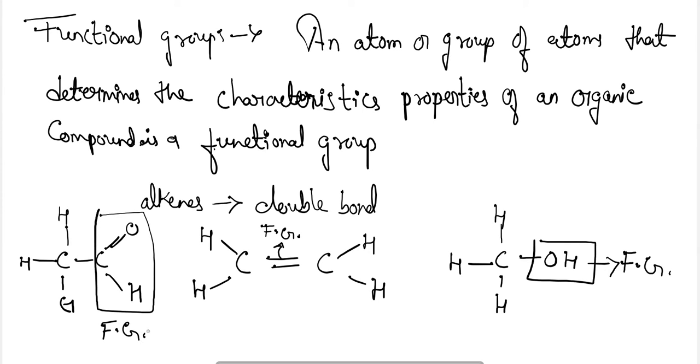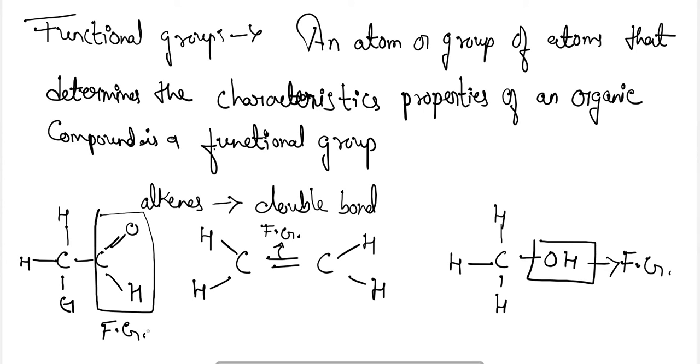Okay, so these are the atoms or groups which are defining our hydrocarbon compounds. They will be termed as the functional group.